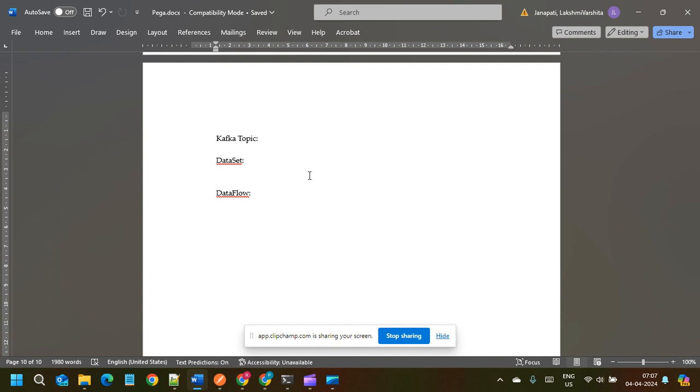The actual real use case for this is, suppose our application is getting input case requests from different source applications. So we get requests from different applications daily to create cases in our application.